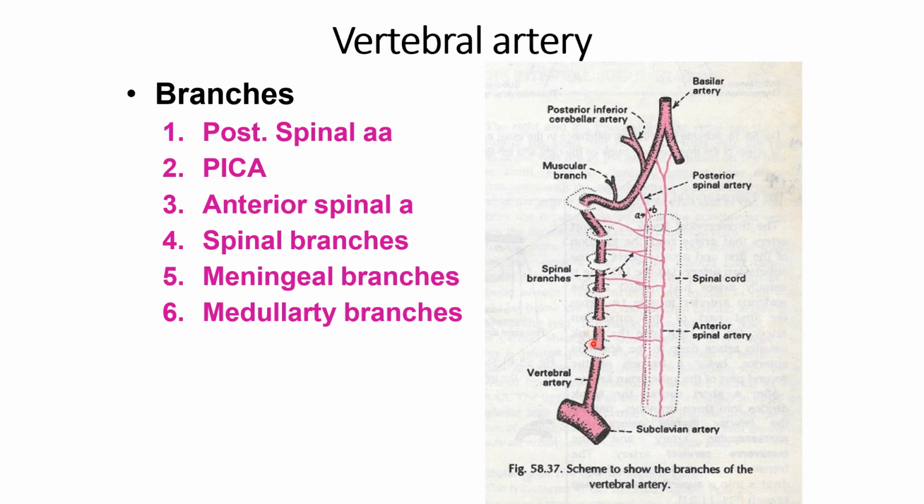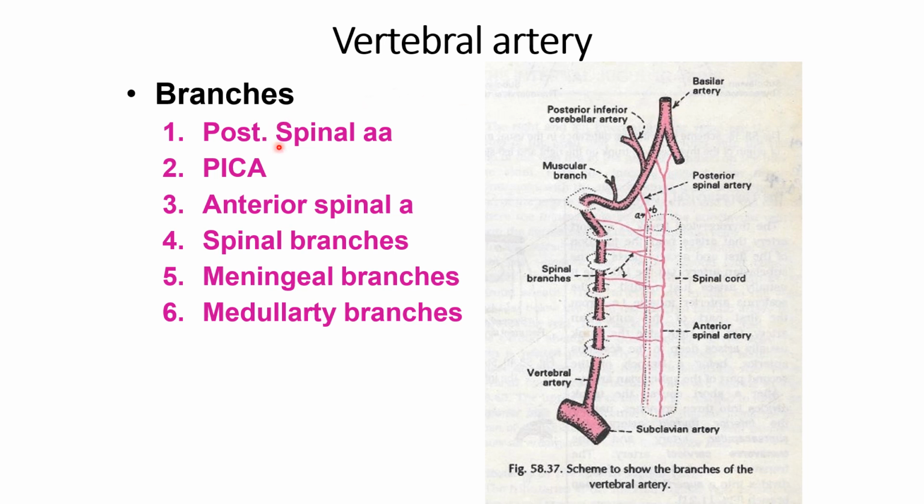Then from C7 to the first cervical vertebra, this is the second part of the vertebral artery. Within the suboccipital triangle is the third part of the vertebral artery, and at the base of the brain, within the medulla oblongata, these two vertebral arteries fuse together to form the basilar artery.